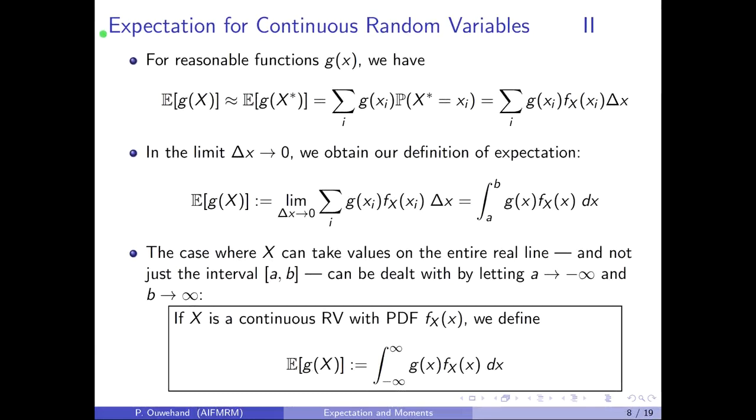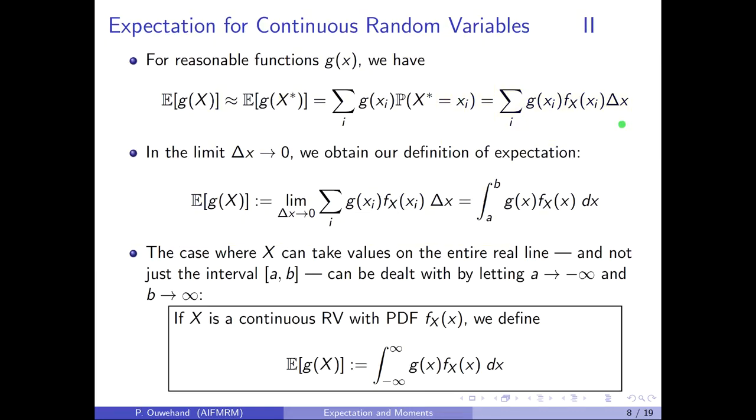Now for reasonable functions g of x, because X star is an approximation of X, we should have that the expectation of g of X is approximately equal to the expectation of g of X star. But the expectation of g of X star is just the sum over all possible values of the values times the probabilities. And that can be written as the following sum.